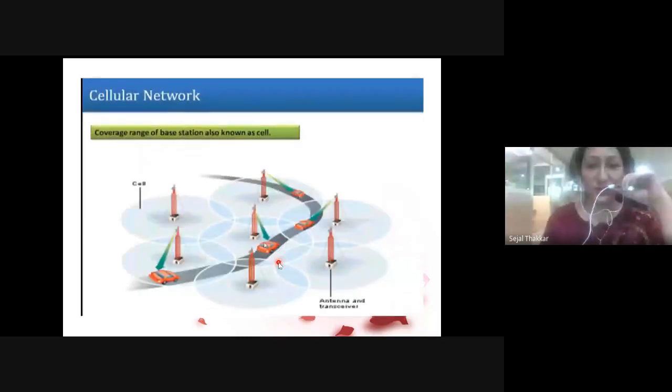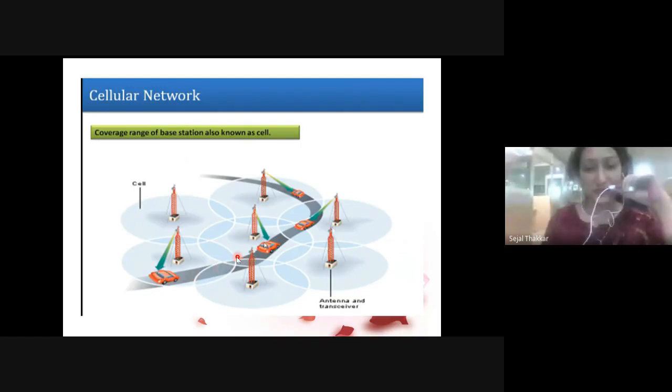You can see here, whenever you are using your mobile while traveling in a car, you are going through one path and you are getting the signal of your mobile from one tower. Now my car is moving from this cell to another cell.